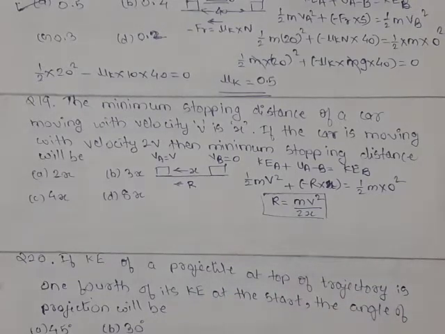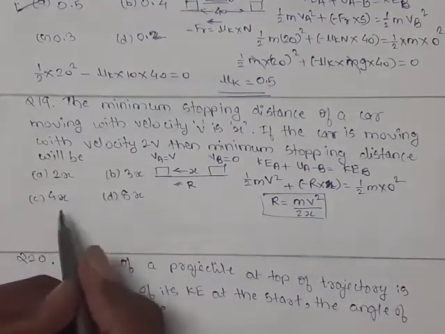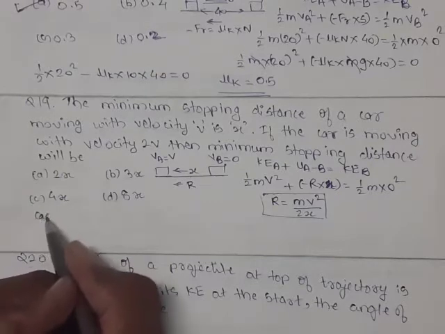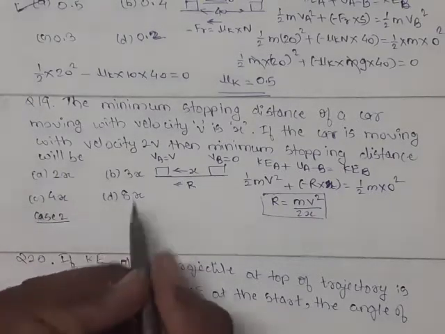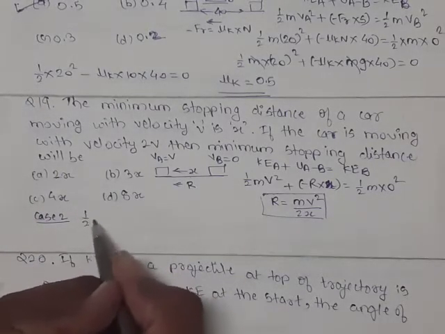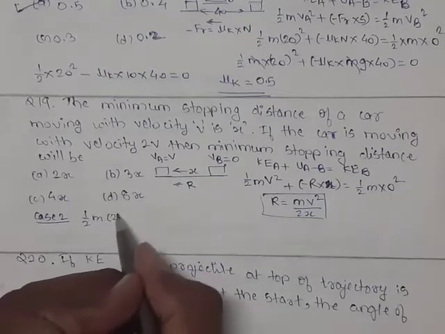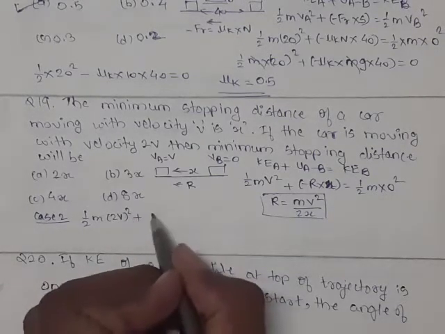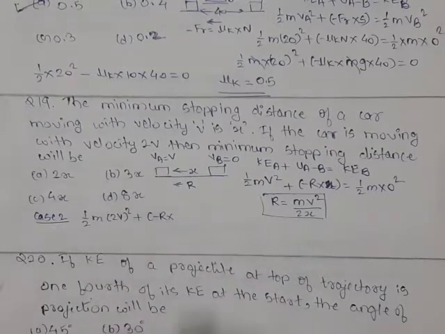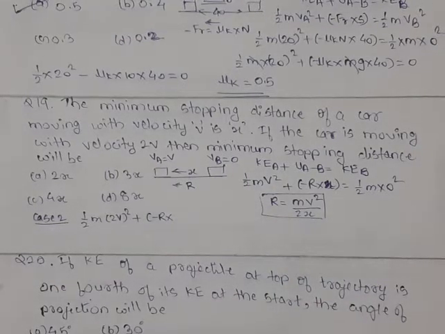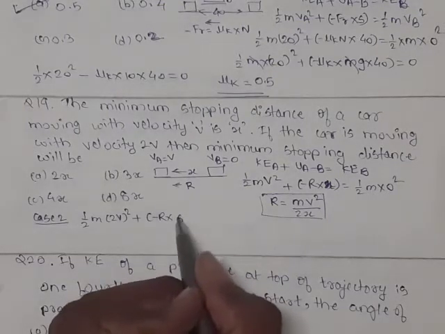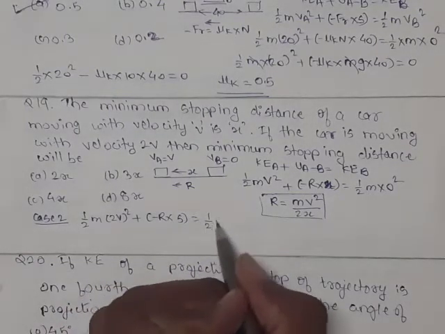Now the velocity at A has been doubled. So for the second case in the same question, instead of v it has now become 2v, square, plus minus R into. Now you have to find out the minimum stopping distance. I will call this minimum stopping distance S, equal to 1/2 m.